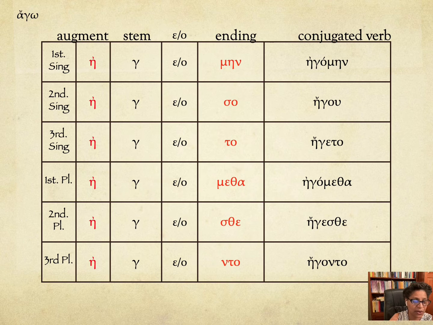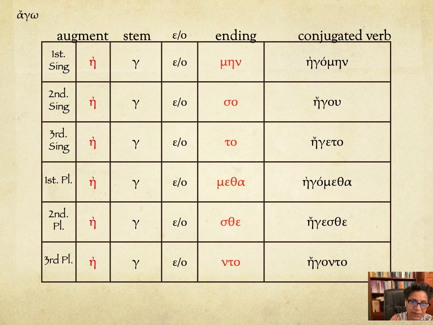All right, what about ago? I lead. Okay, so again, we're going to lengthen the vowel alpha, and then we're going to put our endings on with the gluing vowel. So agomen, I used to lead. Agou, so agesο would become agou, you used to lead.